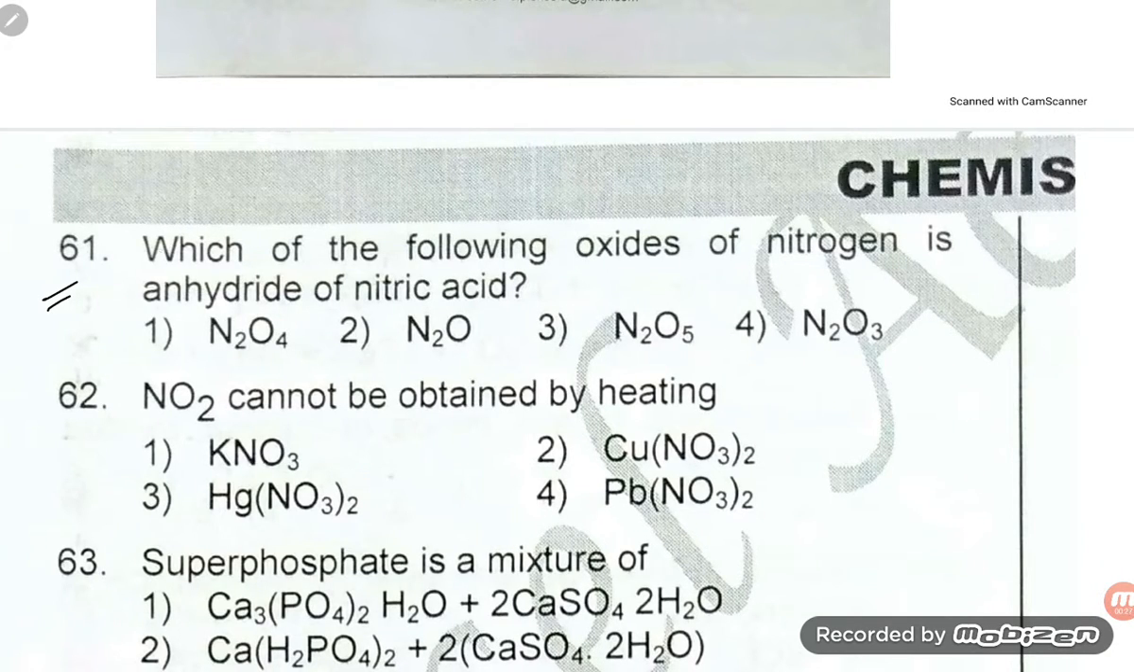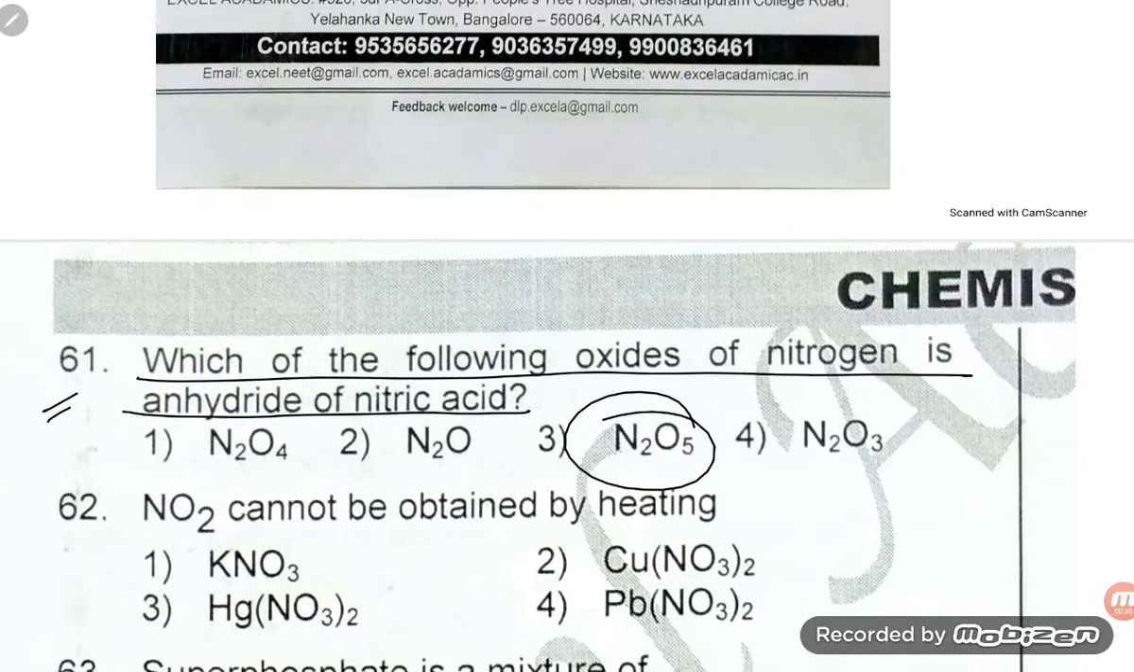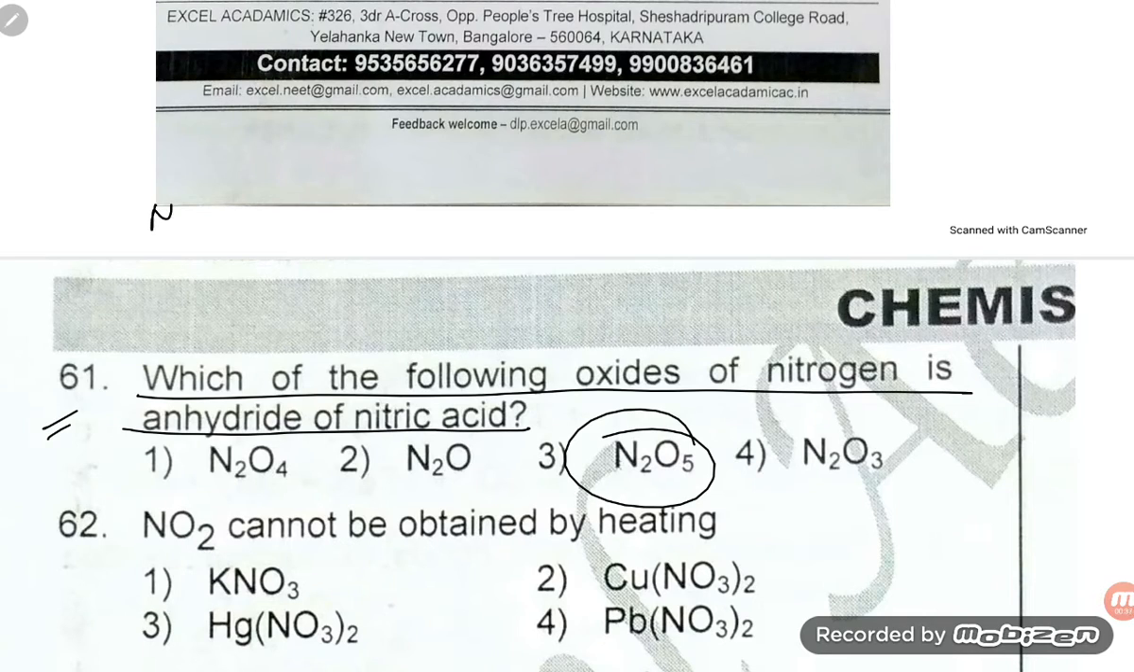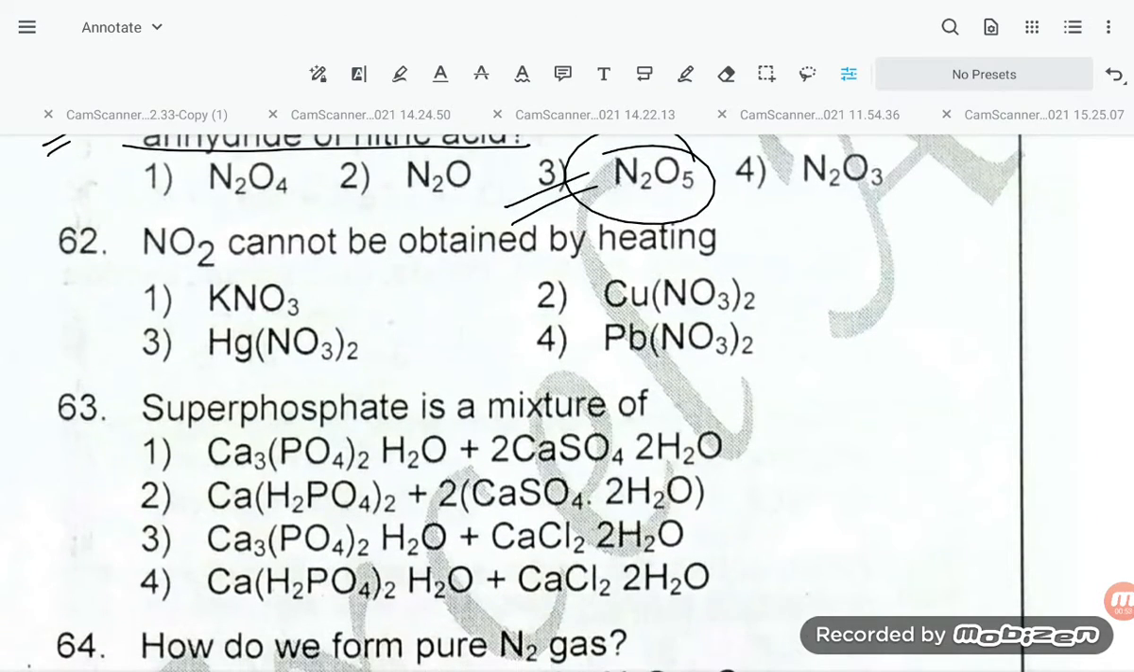They are saying, which of the following oxides of nitrogen is the anhydride of nitric acid. So N2O5 is the anhydride of nitric acid. How can you understand this? If you dissolve N2O5 in water, what will it give? It gives 2 molecules of HNO3. So this is the anhydride of nitric acid. Option number 3 is the correct option, students. Now let us see the next question.